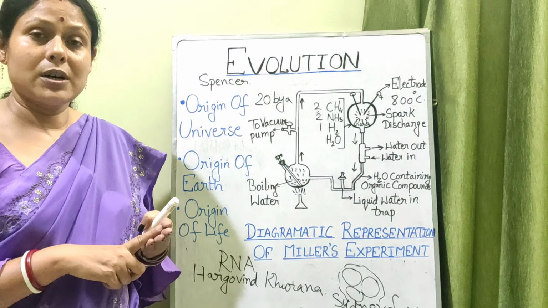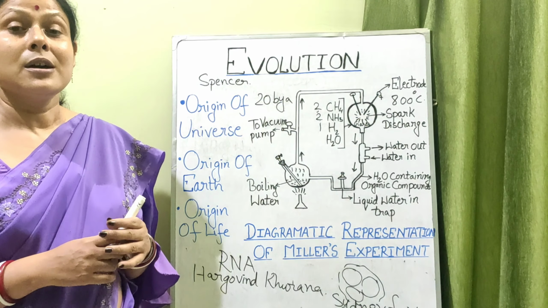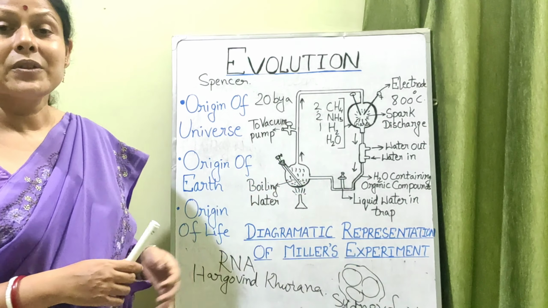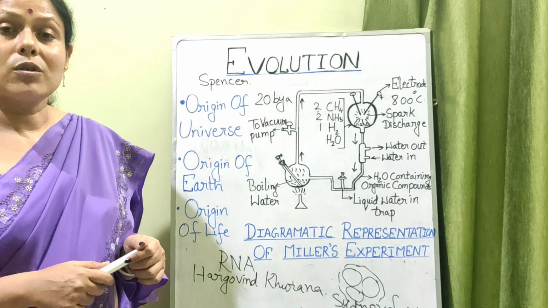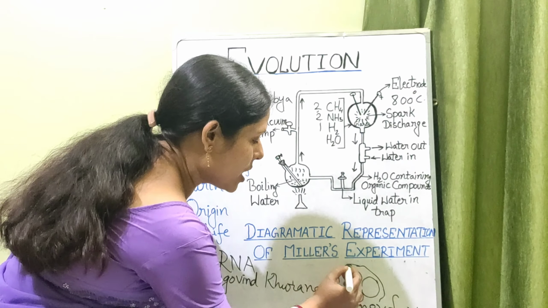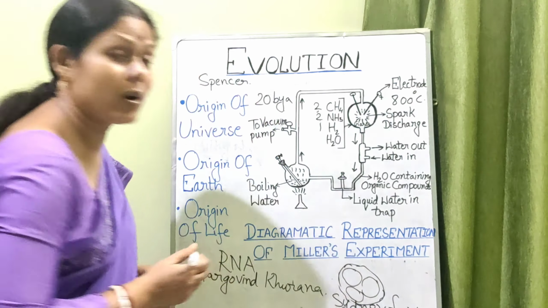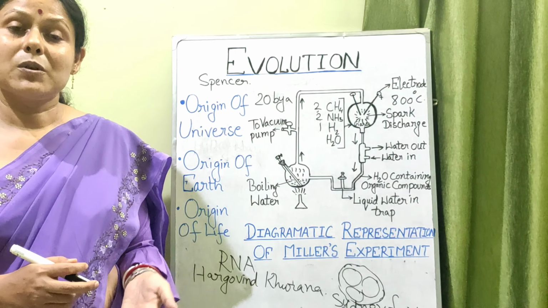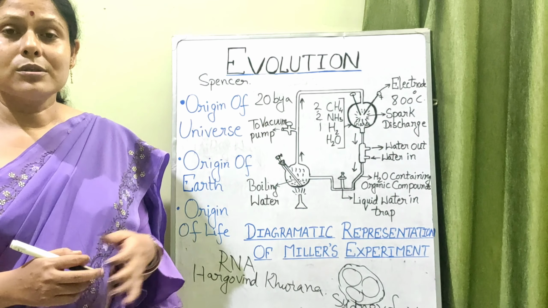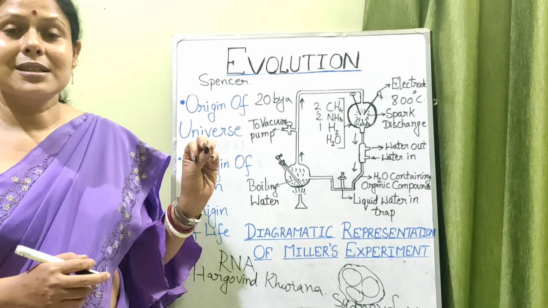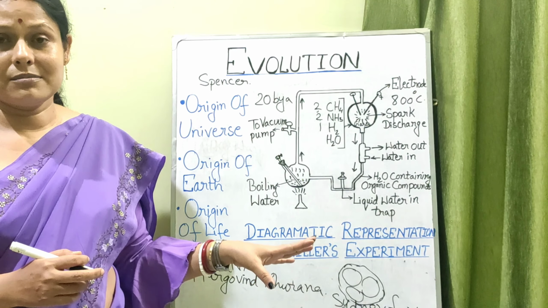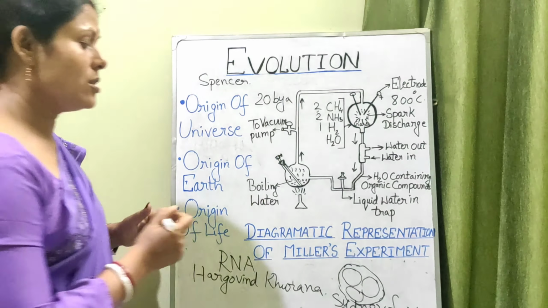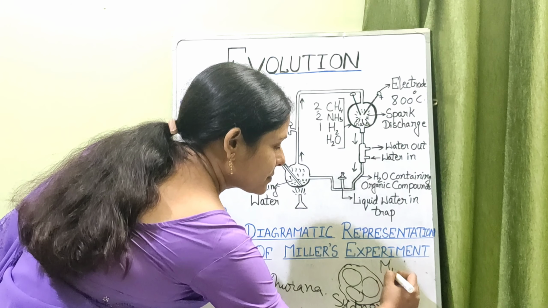And in the primitive environment, the formation of fatty acid was also seen in this liquid water trap, which along with glycerol resulted in the formation of an outer complete wall. This outer wall was made up of lipids and proteins. So that may be the primitive cell membrane around this living protobiont, and they named it the microsphere.